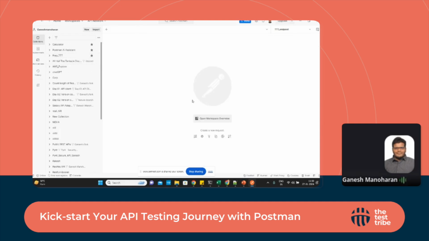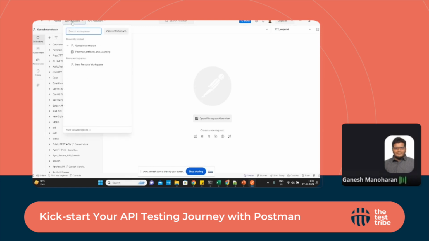As soon as we open the tool, the first thing is on the left side, this is the collection area, where we will create different collections. This is the environment section. This is the mock server and history, which we'll see later. And the first thing is we need to create a workspace. That is a very important thing.